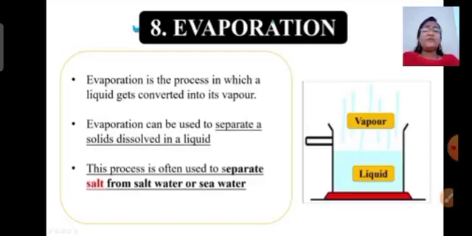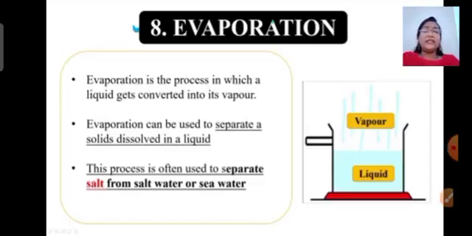So evaporation can be used to separate solids which are dissolved in a liquid. As I told you, when solids are dissolved in liquid, like salt in water or sugar in water, you can't use filtration to separate those substances.